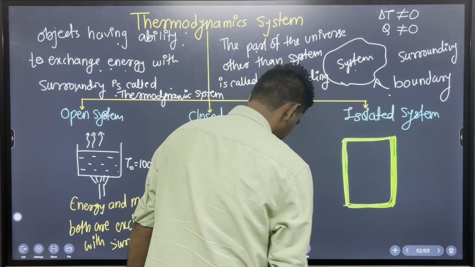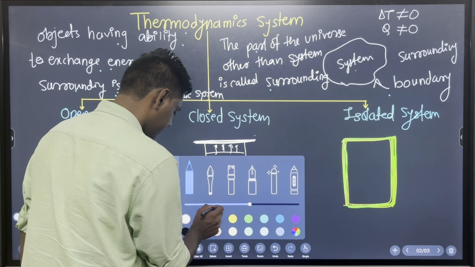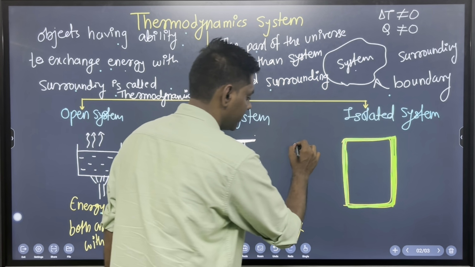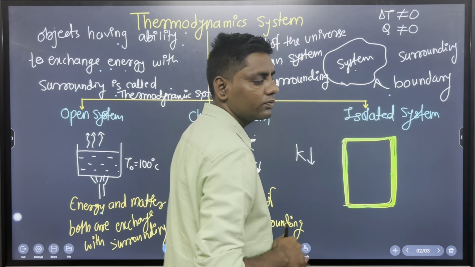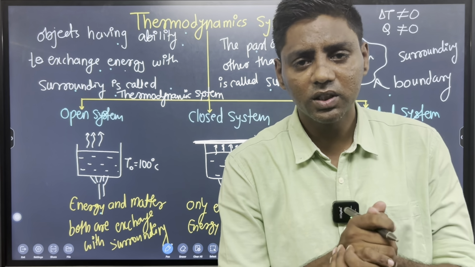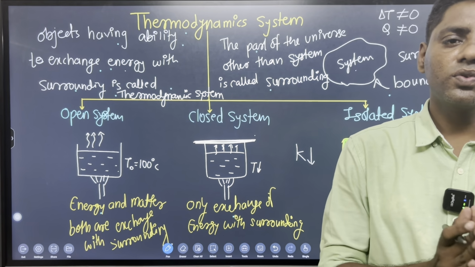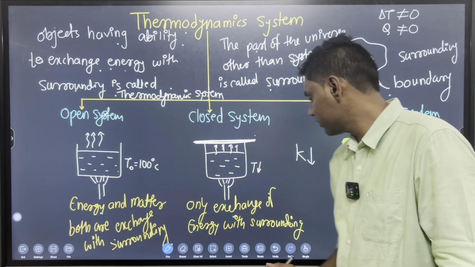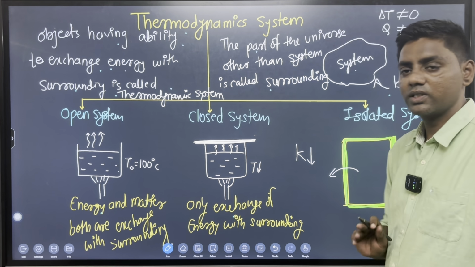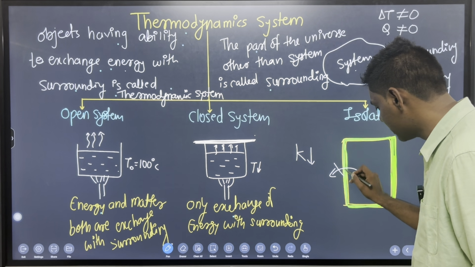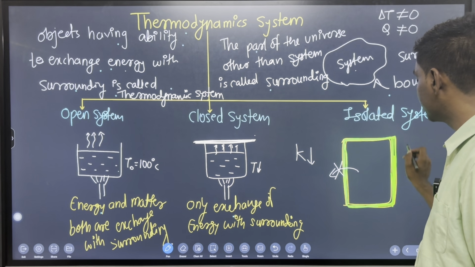We can say the thermos material has very, very low thermal conductivity, so it cannot transmit heat from inside to outside. There is no transfer of heat from inside to outside, and it is a closed structure.